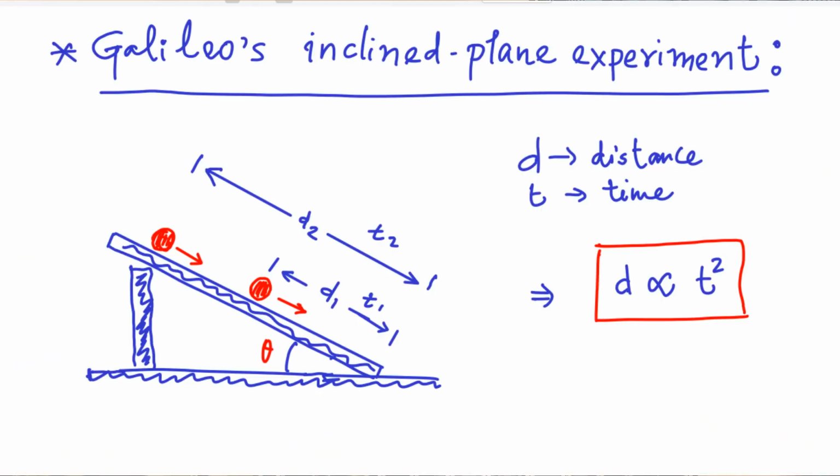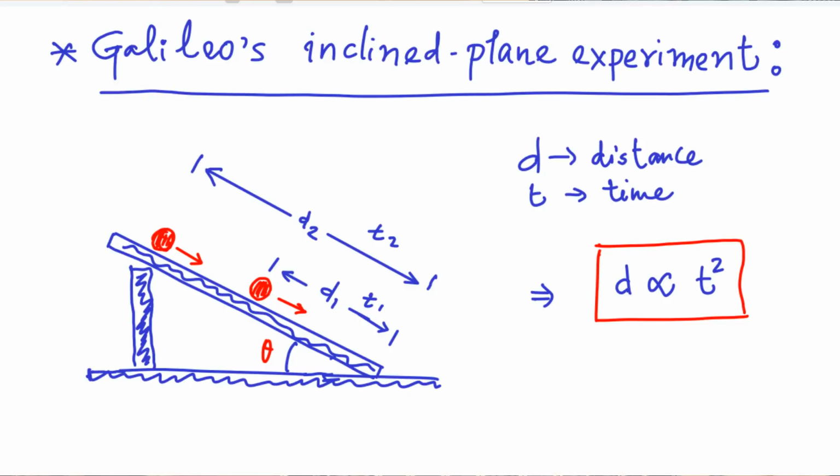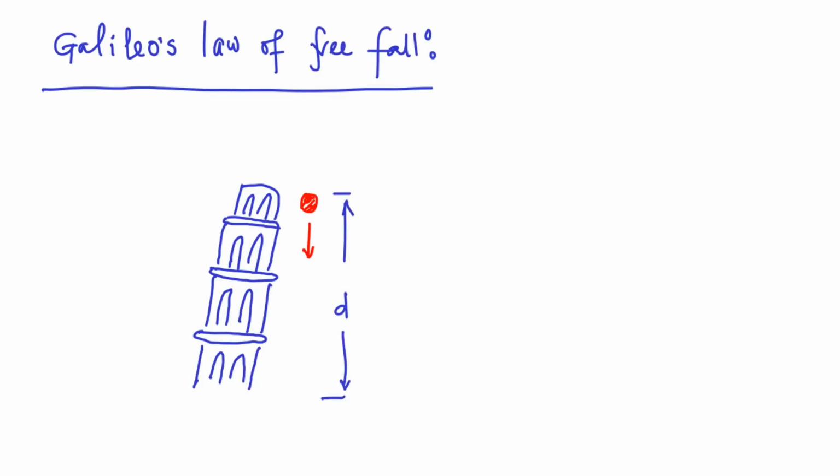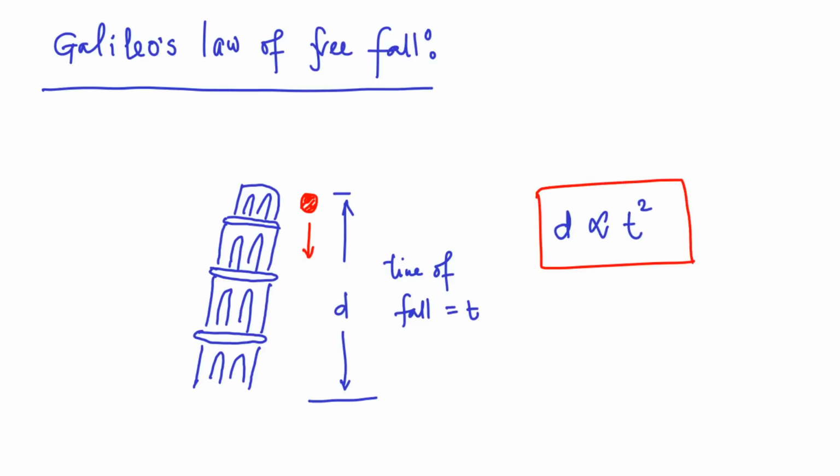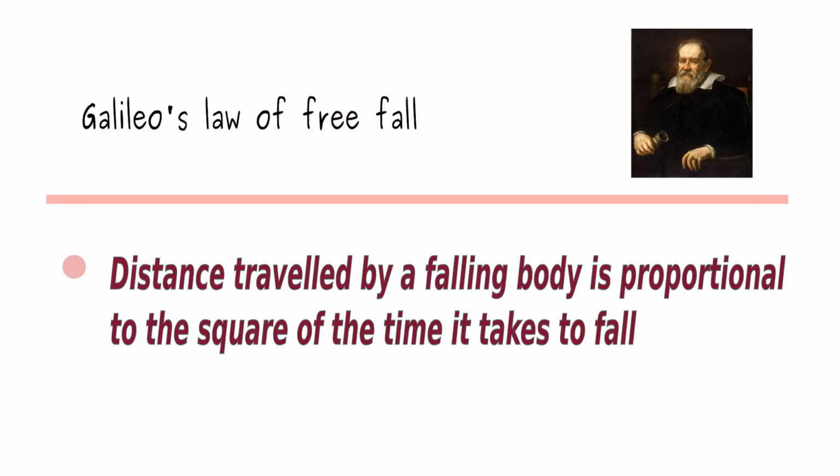The experiment was repeated by Galileo with a different inclination angle, as you see it here. However, he came to the same conclusion. By repeating the experiment for many different angles, Galileo made a proposition that if one were to throw the ball from the Leaning Tower of Pisa, even then it would follow the same rule. This led Galileo to formulate his law of free fall, which states that the distance traveled by a falling body is proportional to the square of the time it takes to fall.